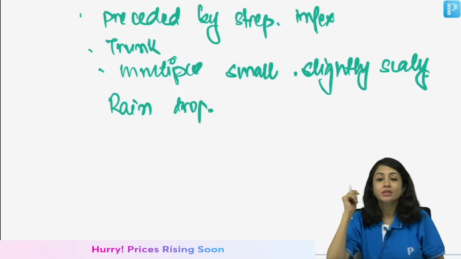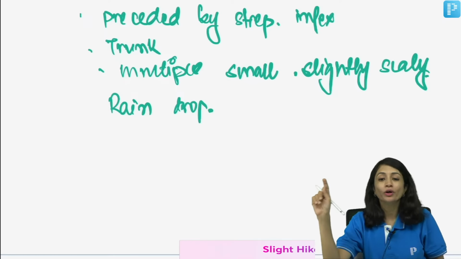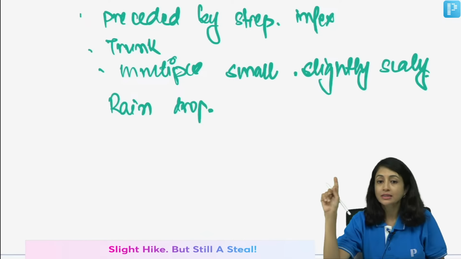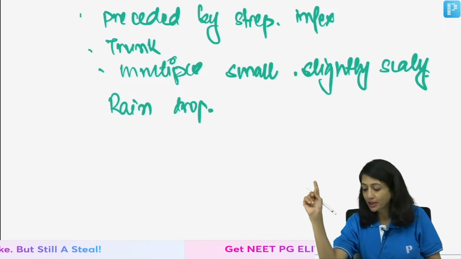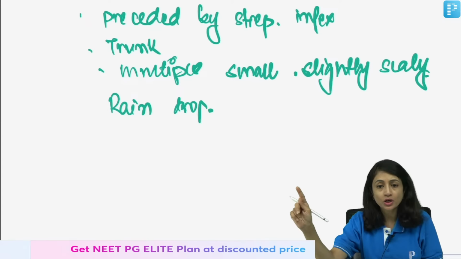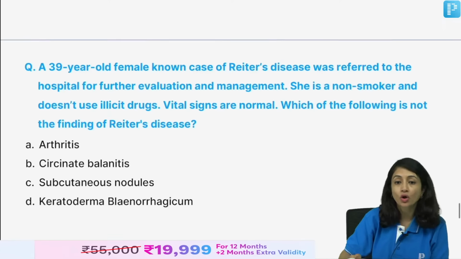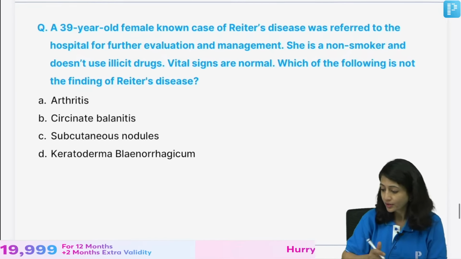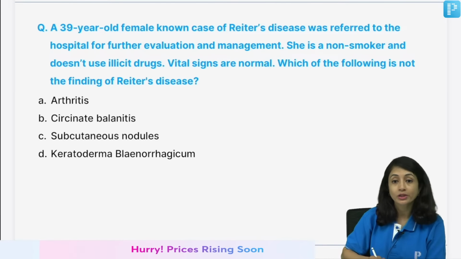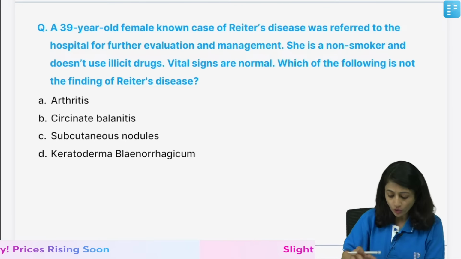Herpes gestationis is when you have bullous pemphigoid in pregnancy. That is different from pustular psoriasis in pregnancy. So, please don't get confused. Bullous pemphigoid in pregnancy is called herpes gestationis. It's not a type of psoriasis. Right. This is a misnomer. It's not herpes. You're right. Moving on to the next question.